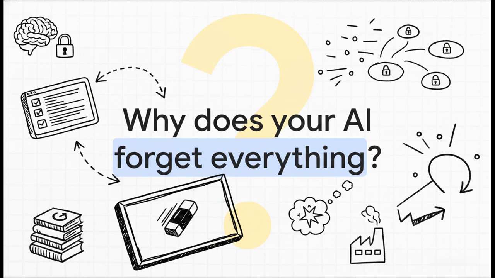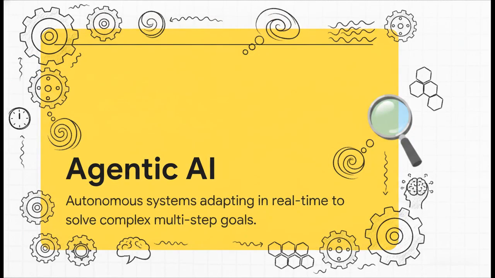And if we want to build truly autonomous systems, we absolutely have to move past this stateless paradigm. To fix this, we first need to define our end goal, which is agentic AI. The research defines this as systems that are capable of acting autonomously, adapting in real time, and solving really complex, multi-step problems based on context and overarching objectives. This is a massive leap beyond your standard generative chatbot. An agentic system manages tool execution, like running Python scripts or firing off API calls. It persists state across multiple sessions, and it orchestrates long-term goals with barely any human supervision.